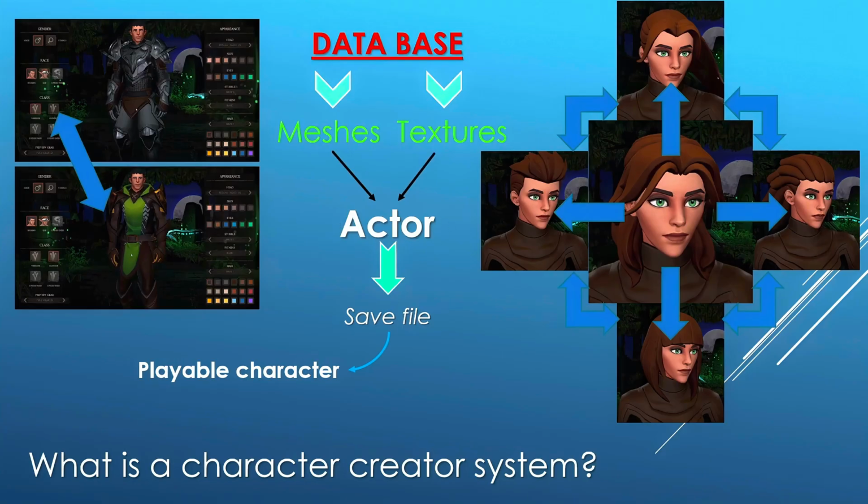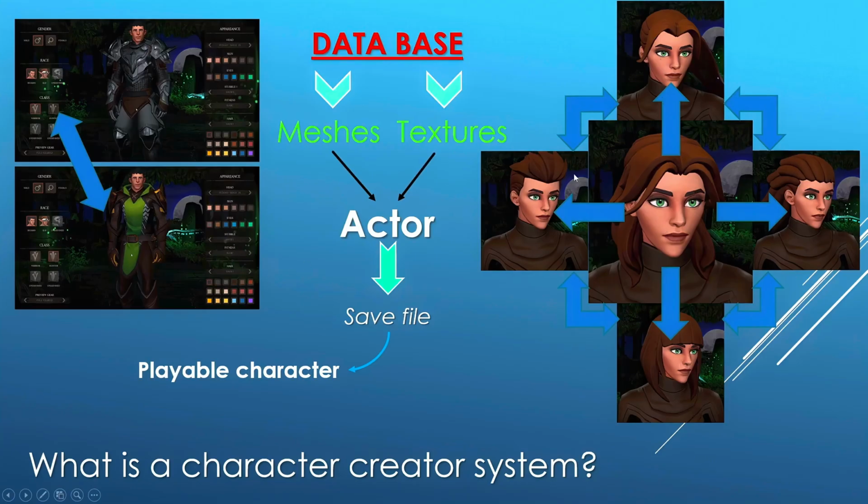For example, in this case, when I click on any of those things here, I am changing the hair mesh and also the texture. But the texture of this hair is not the same as the other one. So the system has to make that request and also relate what it is being asked for.